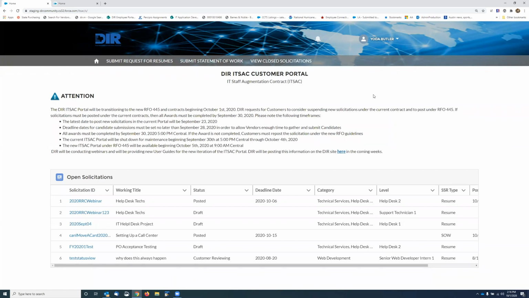There are some tips and tricks on how to draft a statement of work using either the waterfall method or an agile method. And again, feel free to reach out to us at SOW@dir.texas.gov. We have staff there that will be reviewing and assisting on statements of work.